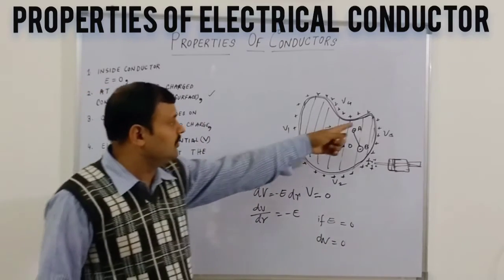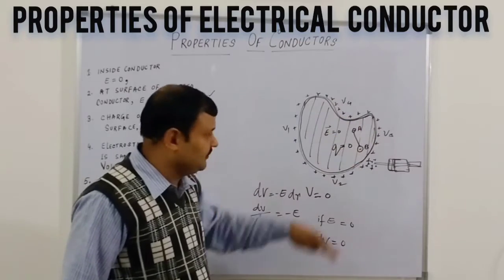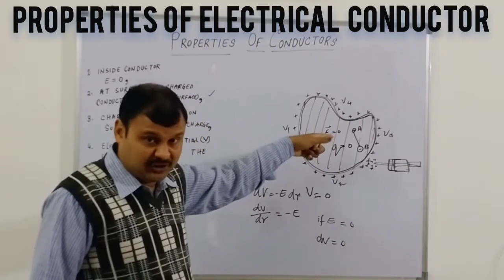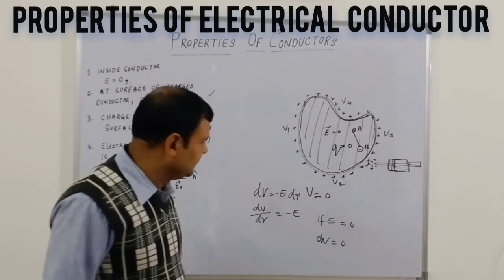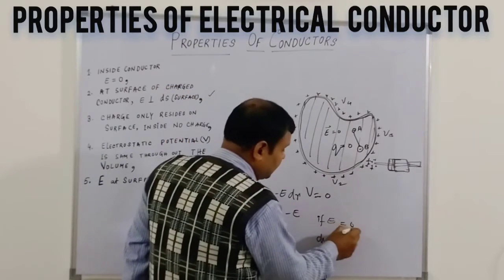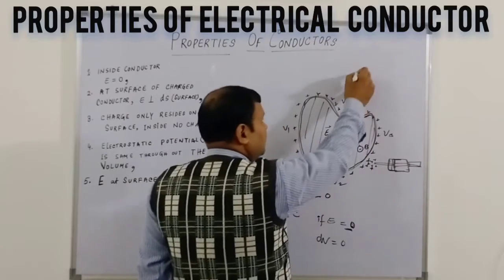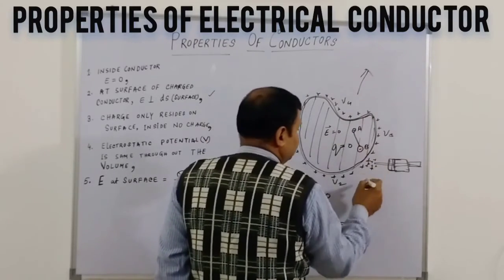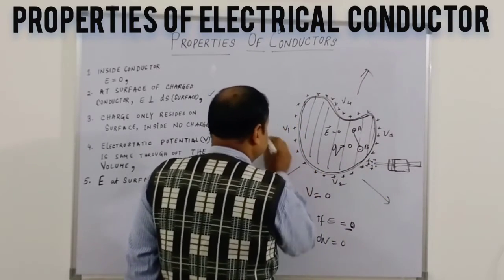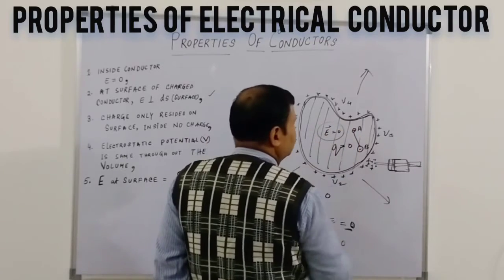This means the potential is the same everywhere inside this conductor. Inside, not outside. The potential is the same inside because the electrical field inside is 0, not outside. Outside, there is some electrical field, because the conductor is positively charged. Inside the conductor, the electrical field is 0.